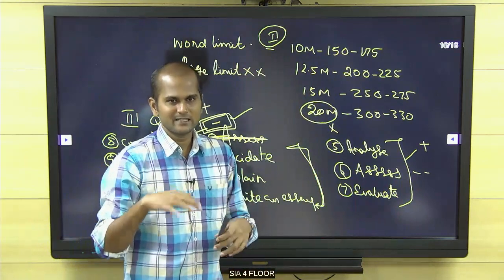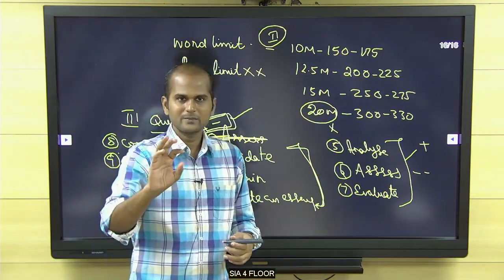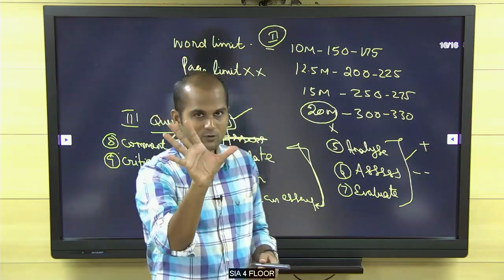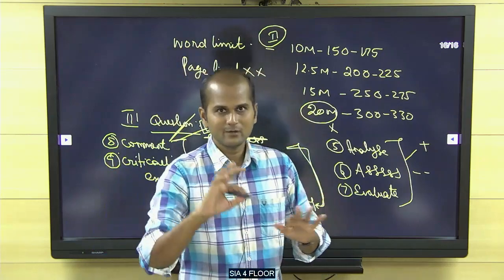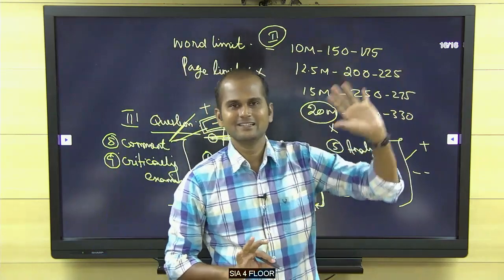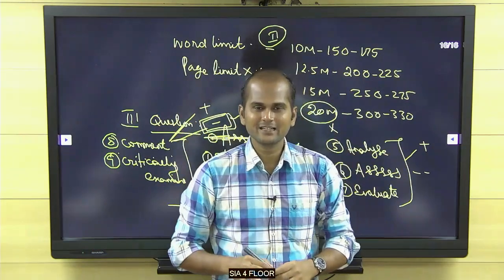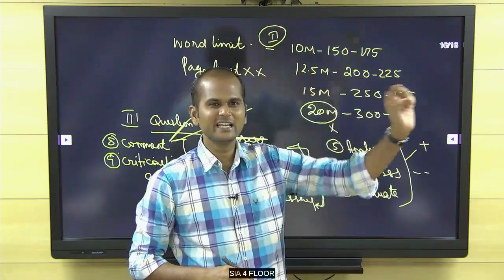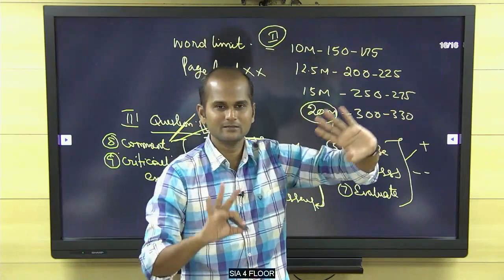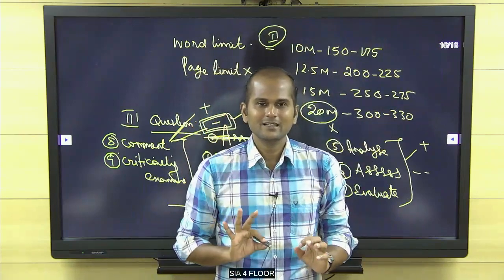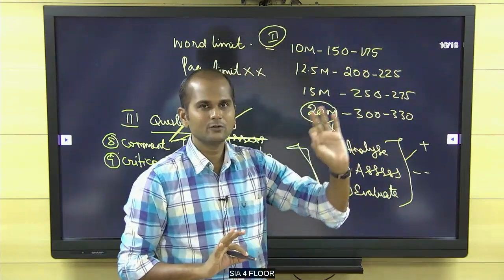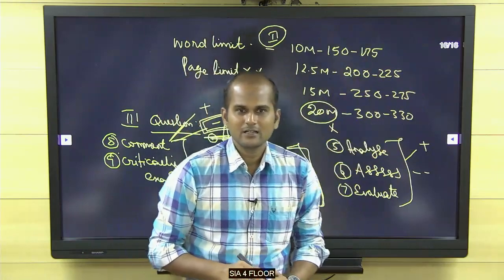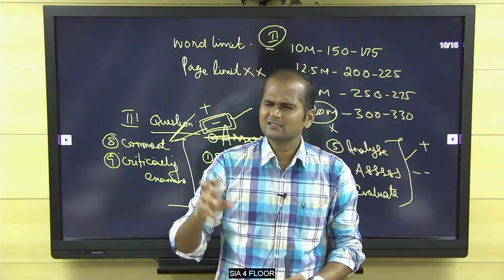Since I'm in Tamil Nadu, one of the topmost exams in my state is TNPSC Group 1. In that evaluation, there is the question 'critically examine'. What is the Tamil translation? It means scold Gandhi. This is what the question is. Since you are from Tamil Nadu, you can critically examine Gandhiji. You have to scold Gandhiji. 'No, sir, Gandhiji is not like that.'